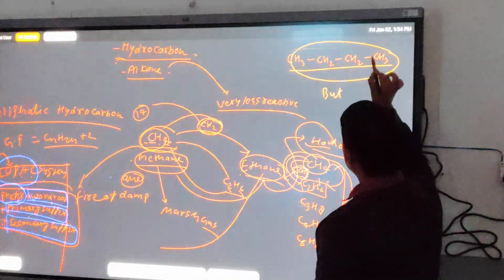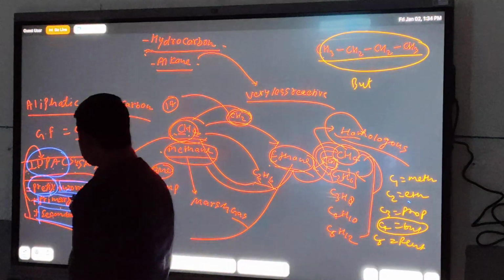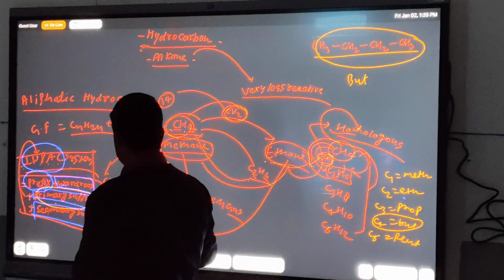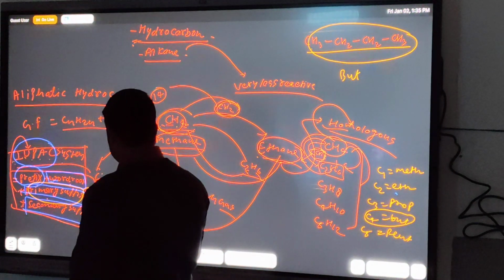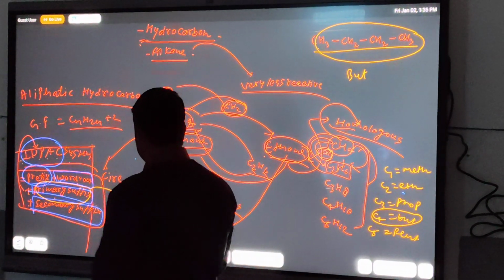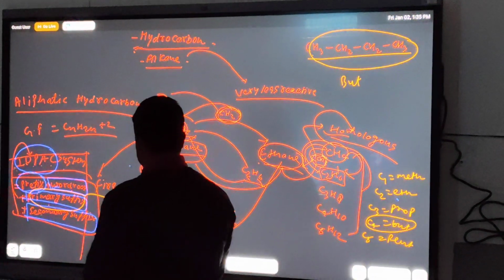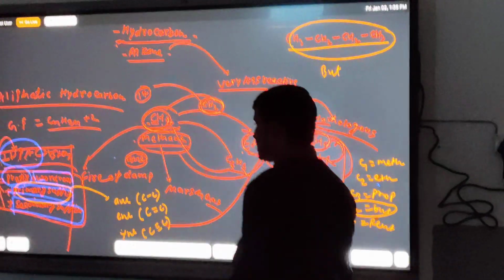If carbon-carbon single bond is present, then write the primary suffix, and primary suffix is ane when carbon-carbon single bond, primary suffix ene when carbon-carbon double bond, and when carbon-carbon triple bond is present in this compound, then primary suffix used is yne.